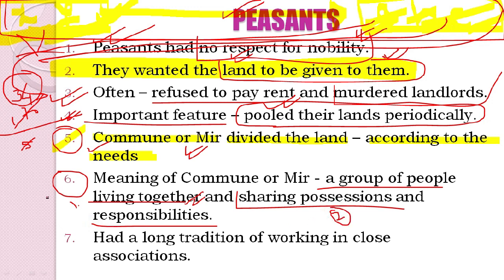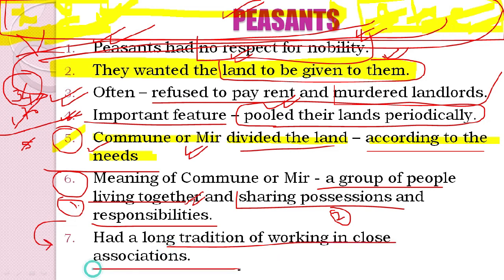Here we see the same concept, that the mir divided the land according to needs. So whoever was in need was given land. And we also see that they had a long tradition of working in close associations. The peasants had a long tradition. For example, the mir had been functioning for a long period of time in that society, and they had a long tradition of working in close associations as well.